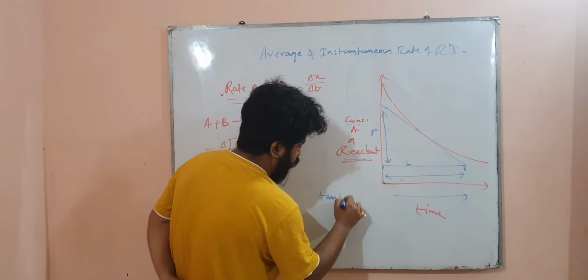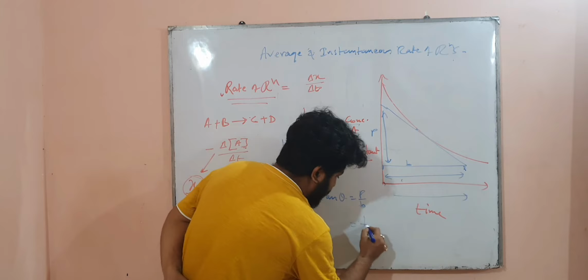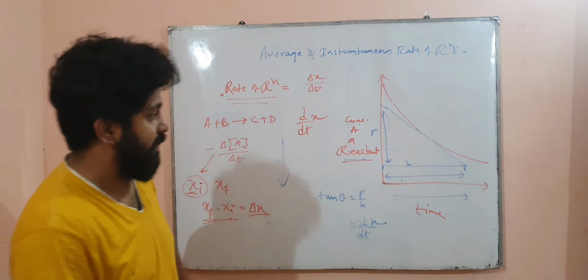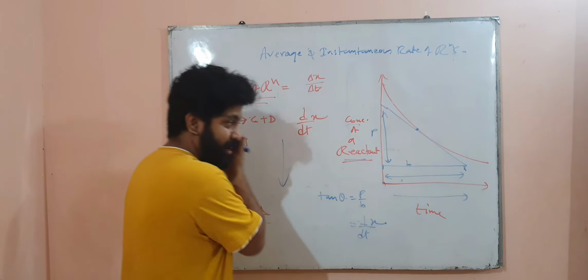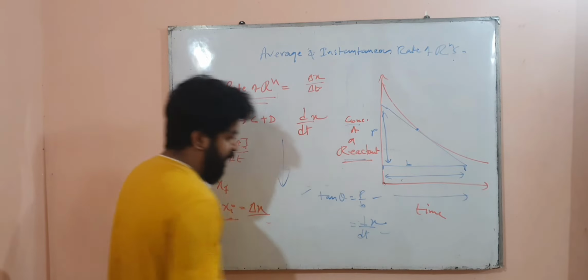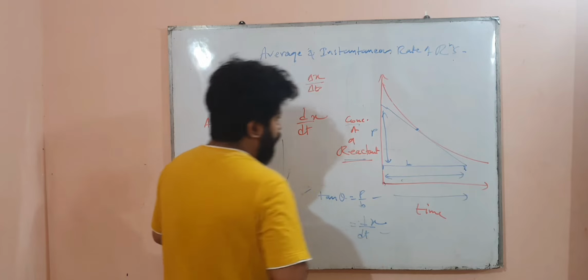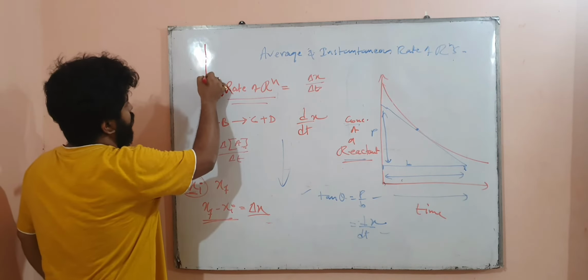So tan theta, or the slope, will be equal to perpendicular by base, which will give you d/dt of x, that is the instantaneous rate. At a particular point you can find out the instantaneous rate. So tan theta is equal to p by b, or dx by dt. Okay, and if you want to find out the average, what do you need to do? I will draw another graph to find out the average.